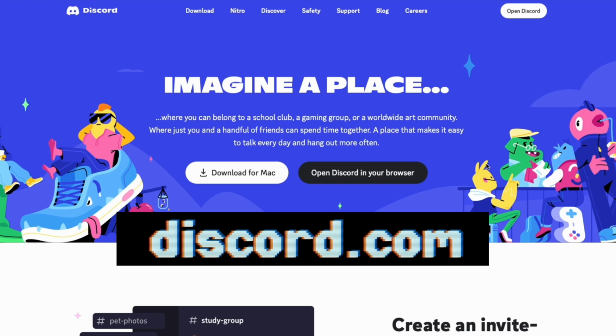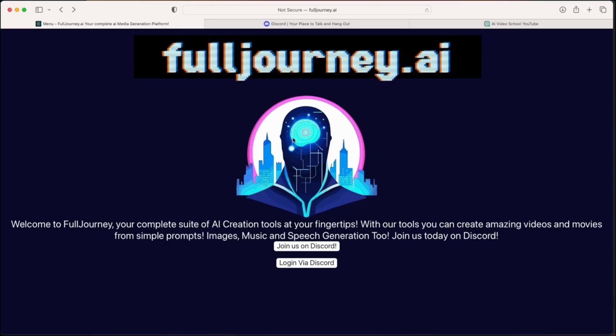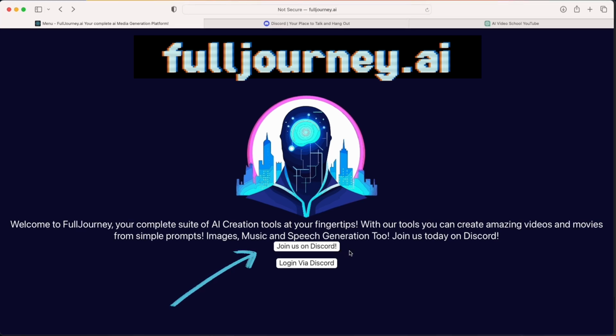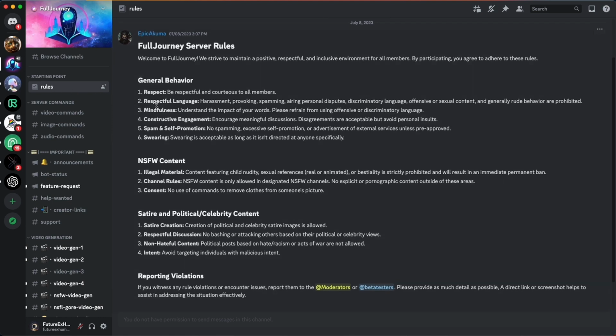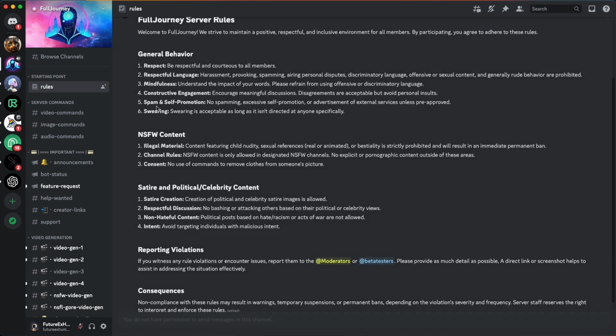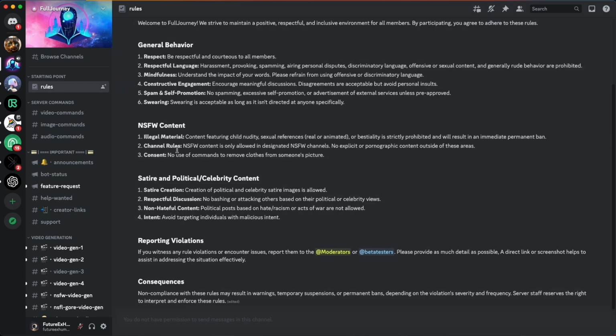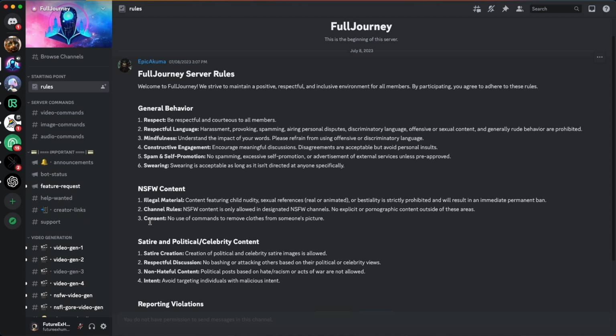If you've never used Discord before, you'll have to sign up for that first. Once you get signed in, you can go to FullJourney.ai and click one of the buttons to join them on Discord or log in via Discord. Once we accept the invite to FullJourney, we're going to go to the rules and read all of the rules about general behavior and not safe for work content. They do allow it, but there are guidelines around it, so make sure that you read those. And then you can also do political or celebrity satire if you want, but again, there are guidelines around those.